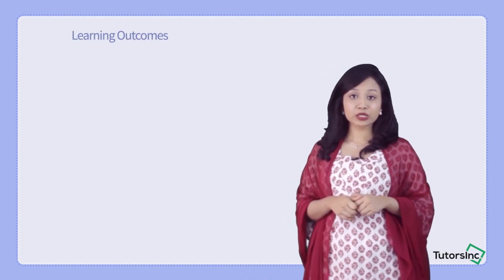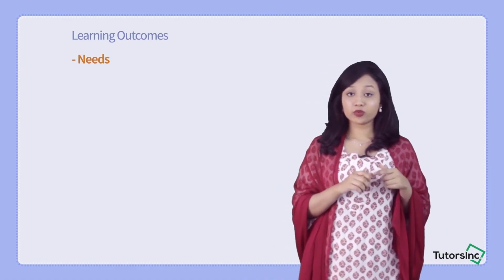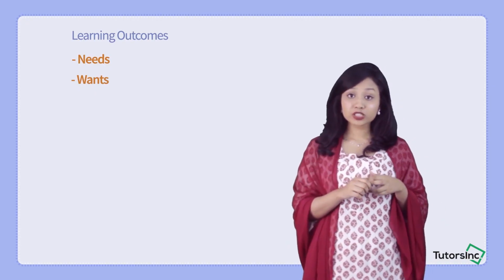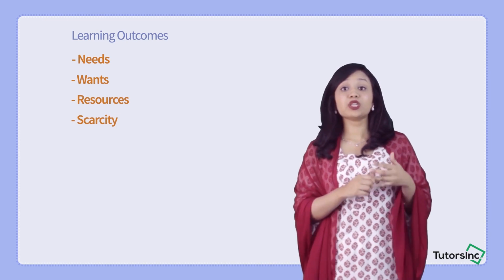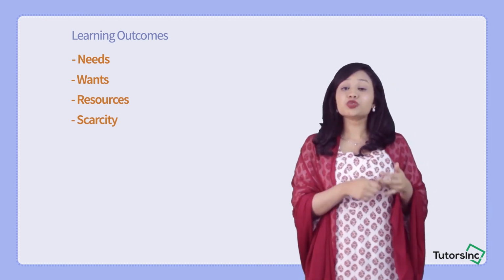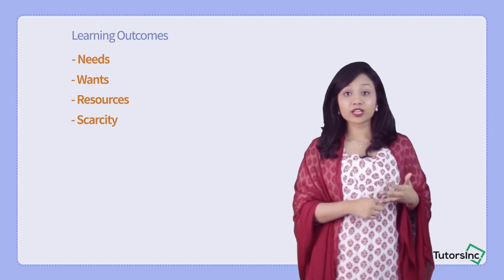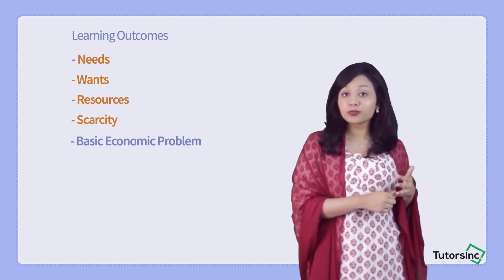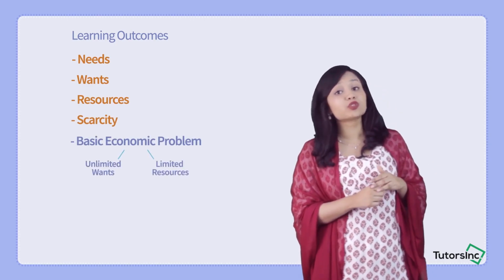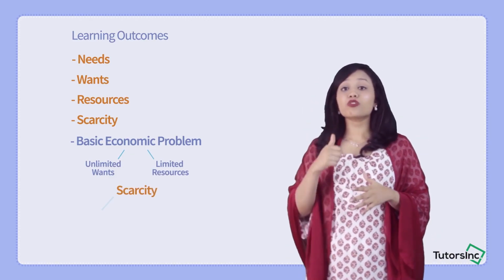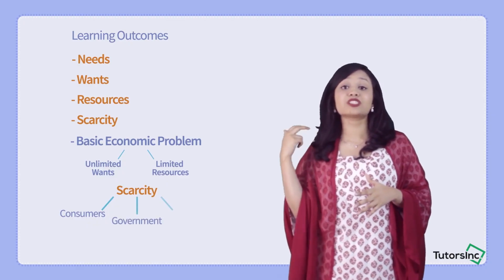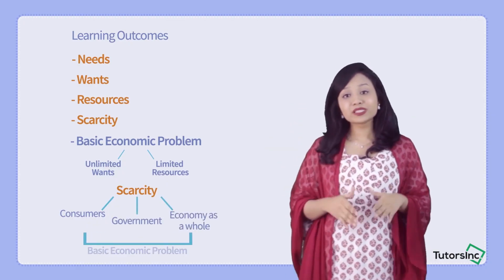So as a conclusion, I would like to go through the points that we have covered in this chapter. Firstly, we have looked at the meaning of needs. We've looked at the meaning of wants. We've looked at what resources are. We've looked at the meaning of scarcity. We've looked at the meaning of scarcity at individual levels through different examples. And lastly, we have looked at the basic economic problem, the problem that arises due to unlimited wants but limited resources to satisfy those wants. So like I said, scarcity in a bigger picture, involving consumers, government, and the entire economy as a whole, is known as the basic economic problem.